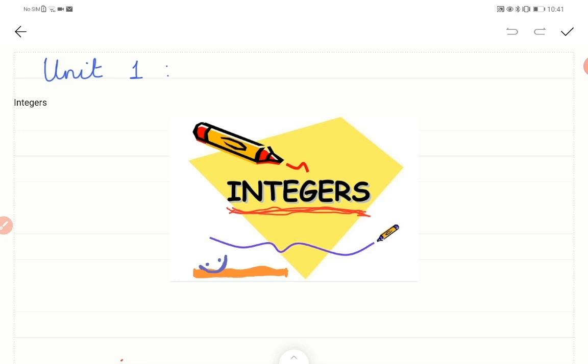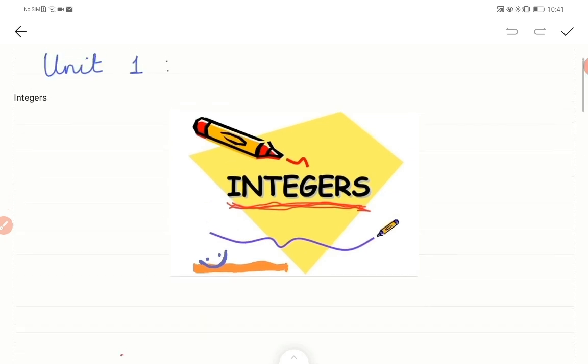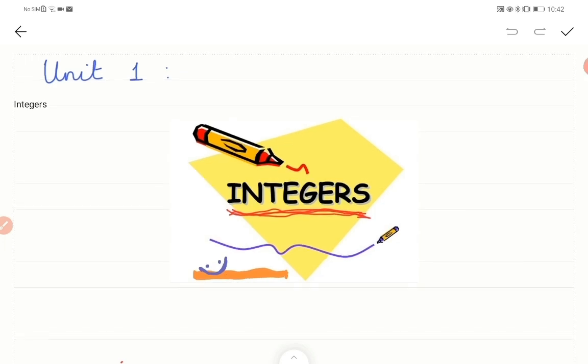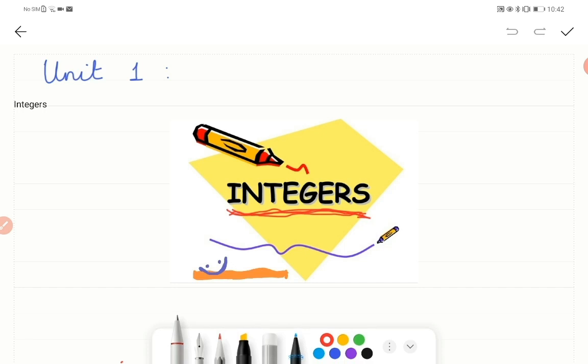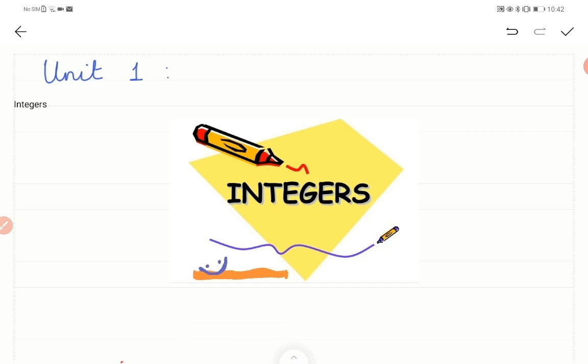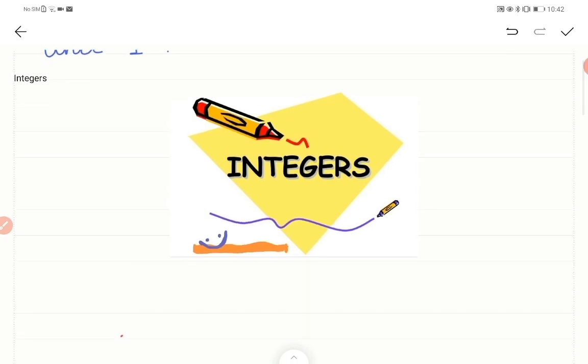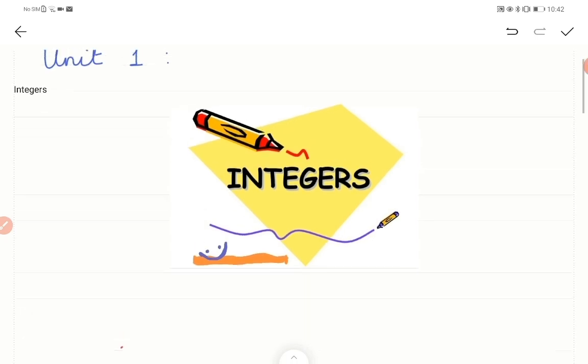Okay, so before that, let's have some introduction to your first unit in class 7, which is integers. I'm sure that you remember these integers because you studied them last year in class 6.